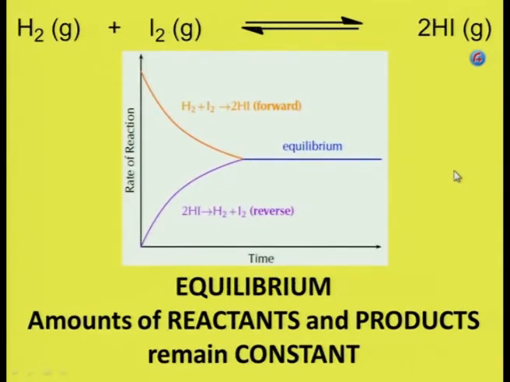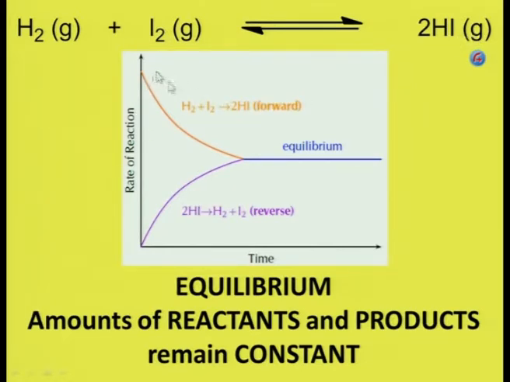Let's look at this example. You have H2 and I2 reacting to give you HI. Now, let's look at the forward reaction. H2 plus I2 gives you HI. That is the forward reaction.